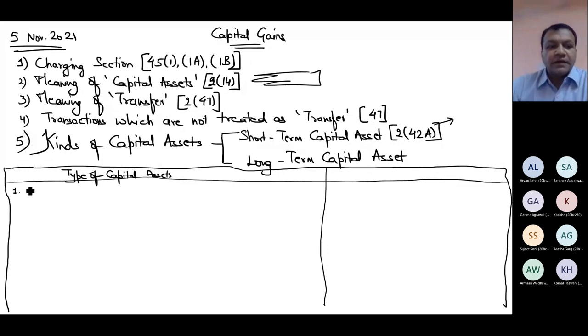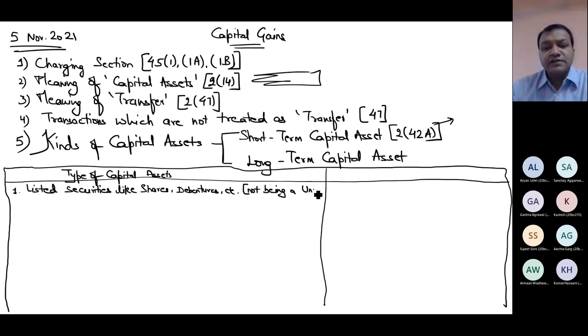First, listed securities. I hope the font size is visible. In case not visible, please tell me. What do you mean by securities? Securities means shares, debentures, etc. These are securities. Note being a unit.